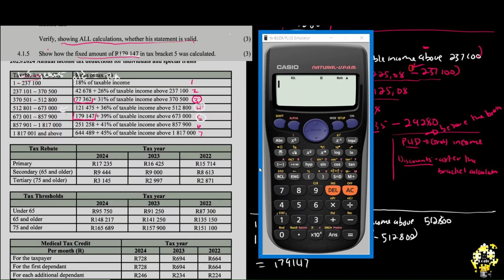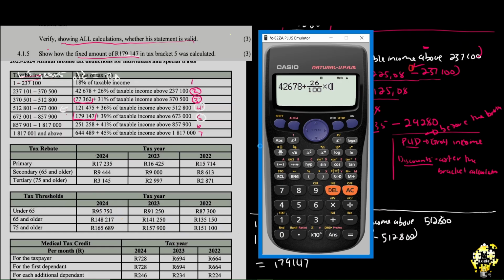This is under tax bracket number 3. Who can explain what is happening on number 3? It's number 2. So what is for number 2? So let's quickly do this. Number 2 is 42,678 plus, I'm doing this quickly, so I'm not even writing, over 100, and then you multiply, you open the brackets.